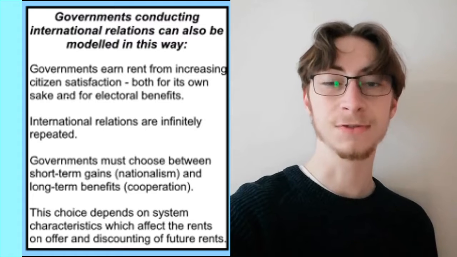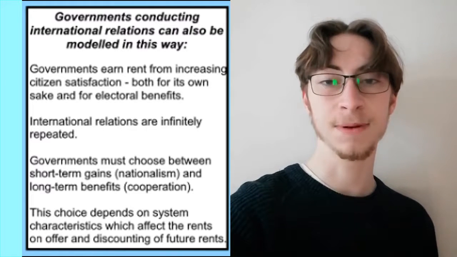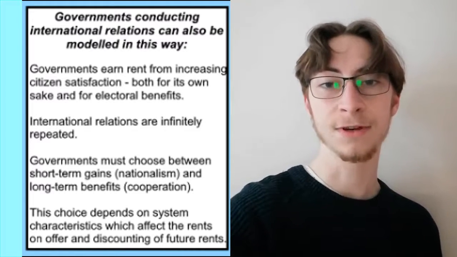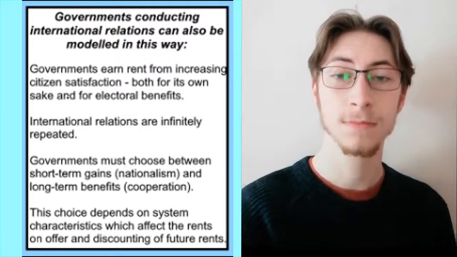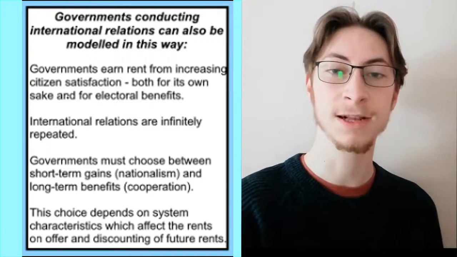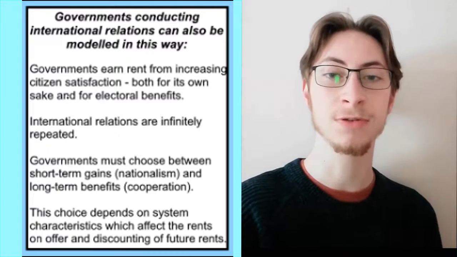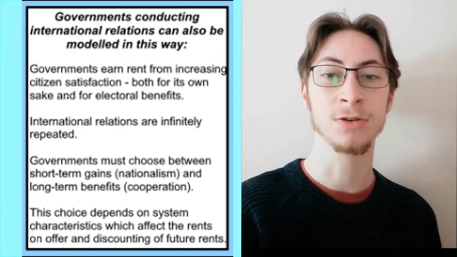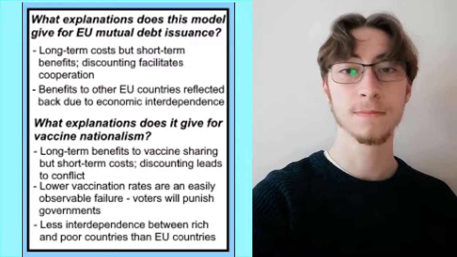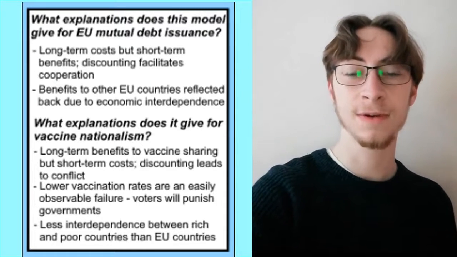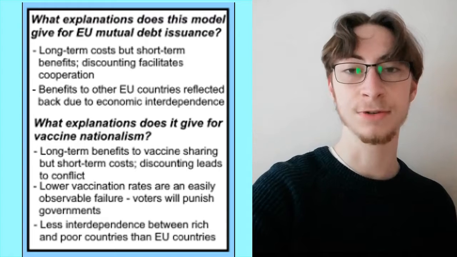Governments also frequently face choices between high short-term gains at the expense of the future, or higher gains over time at the expense of the present. This means we can apply the same method of analysis to determine what factors facilitate international cooperation as we do to determine what factors facilitate collusion between firms. So now let's apply the model to vaccine nationalism and mutual debt issuance.